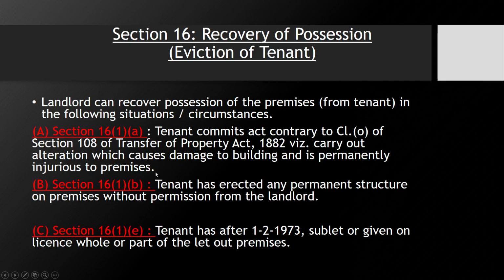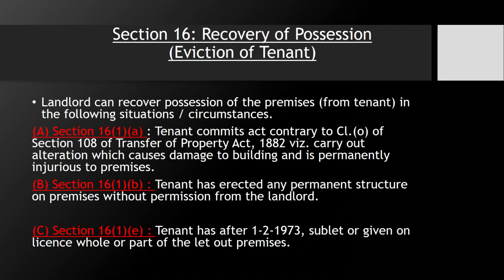If the tenant is doing any construction activity or any other activity which is causing harm to the building, or is creating some damage to the structure of the building, the landlord can go to the court and say, I do not want to give the premises on rent. So the court can order and you can get your possession back. So this is one ground.